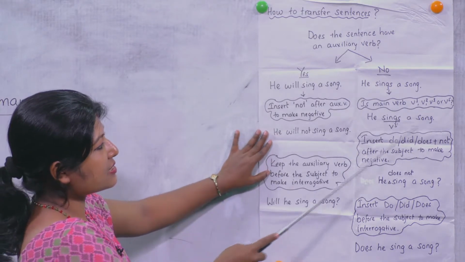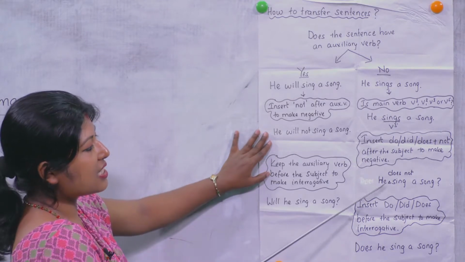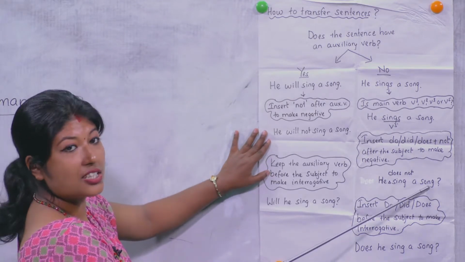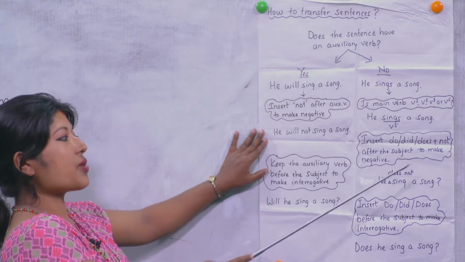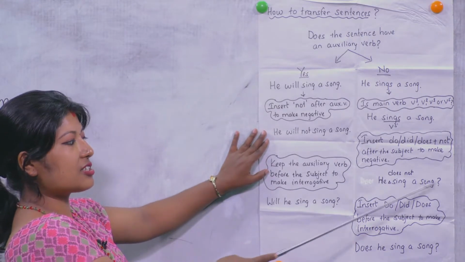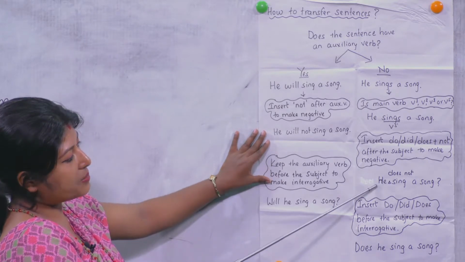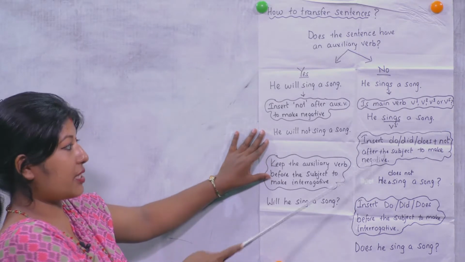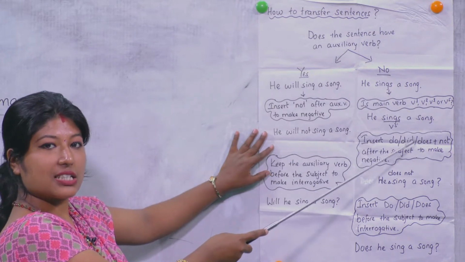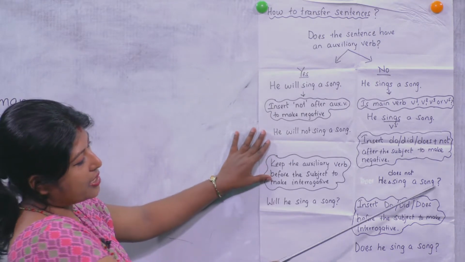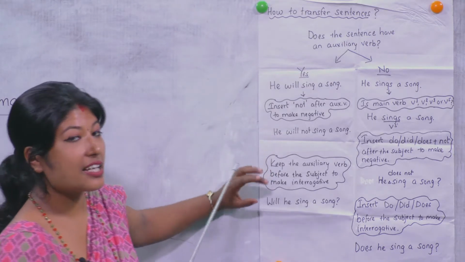Example: he sings a song becomes he does not sing a song. Does not, because he is singular, that's why does not sing a song. Had it been plural, we would use do, or had it been past, we would use did. So in this way we can change into negative.